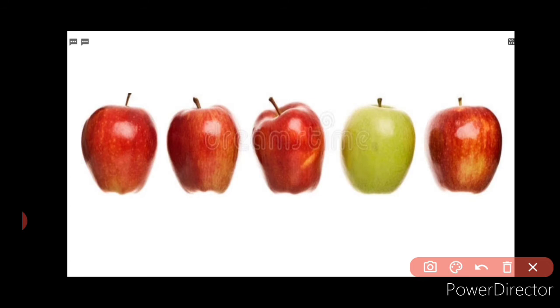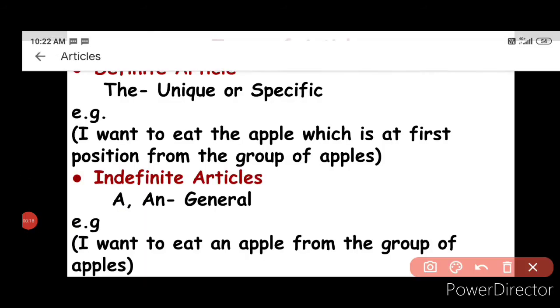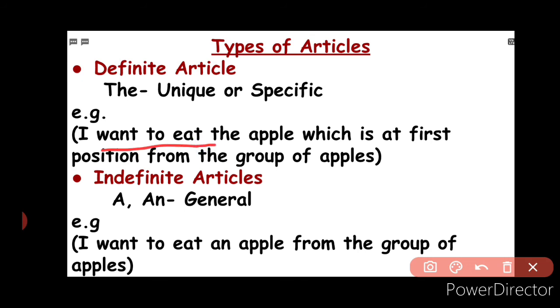Now suppose you want to eat a specific apple from the group of apples. Let's say the first one. So how will you say? You will say that I want to eat the apple which is at first position from the group of apples.